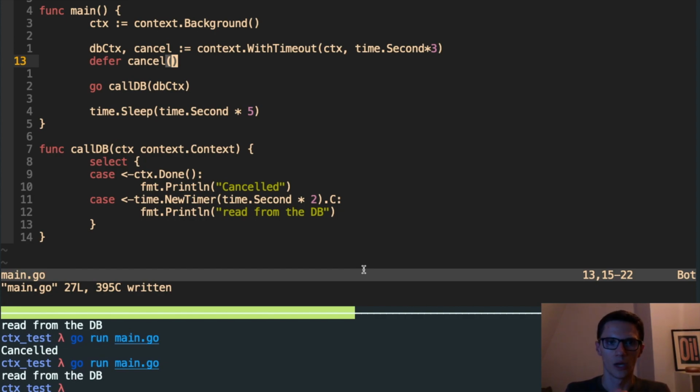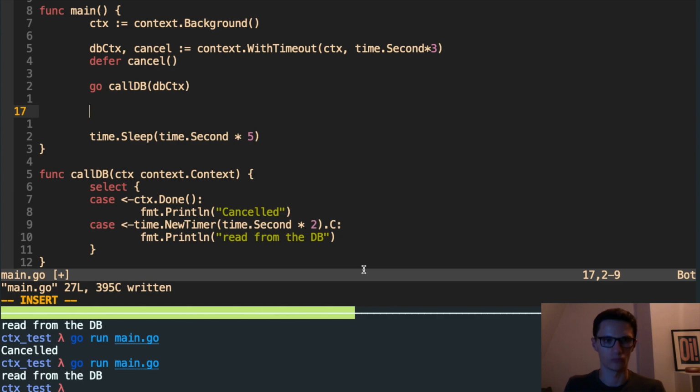But I want to show you one slightly more complex example of this that demonstrates the nested nature of contexts, which is that we can, if we go back to the previous example that we were using, where we were also reading a file. So let's say read file, and this will take a file context.